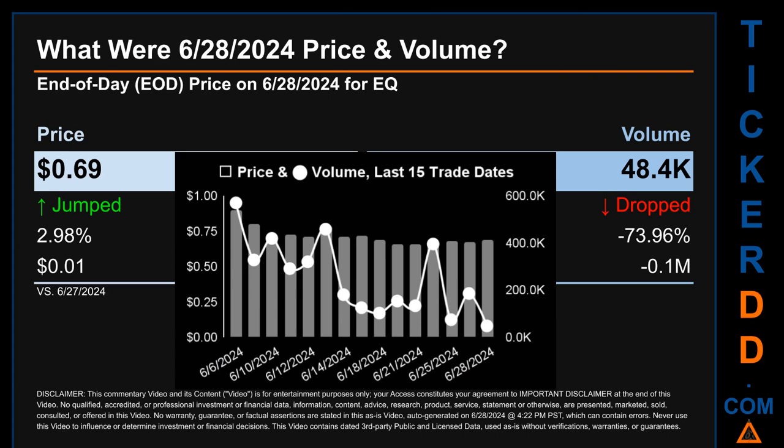The graph shows price and volume for the last 15 trade dates. Across a range of 24 cents, the max and minimum end-of-day price were respectively 0.9 and 0.66. Volume saw a range of 522.1 thousand, from a day low of 48.4 thousand to a day high of 570.6 thousand.